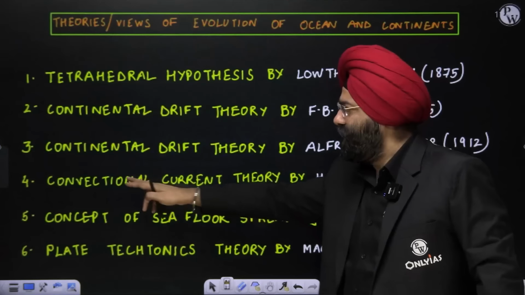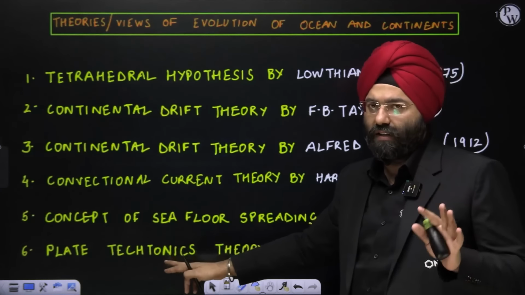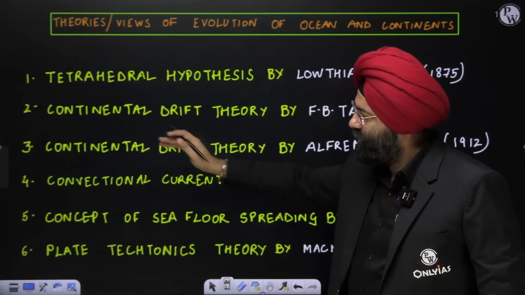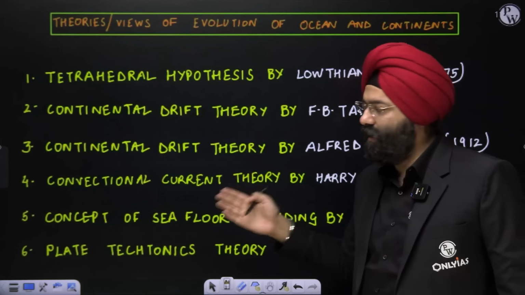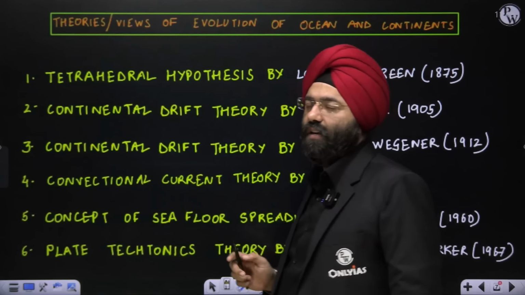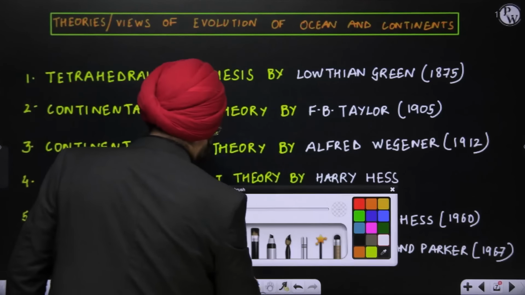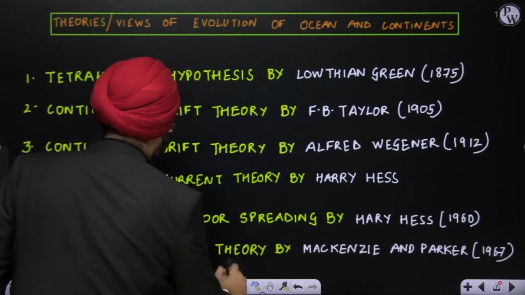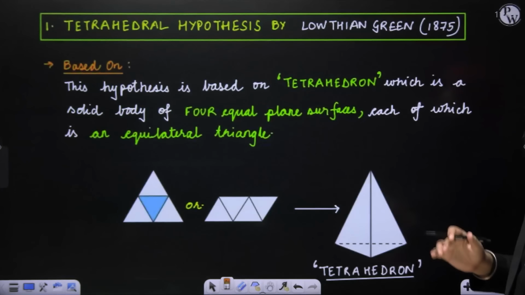We'll see that. Then the convectional current theory. Please remember, to understand plate tectonics, you need to go through and understand the continental drift theory, the convectional current theory, and the concept of seafloor spreading. When you understand these things, only then will the plate tectonics theory have relevance or importance for you, right? So let us begin with the understanding. Okay. First theory is tetrahedral hypothesis.